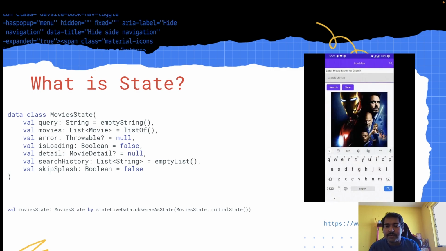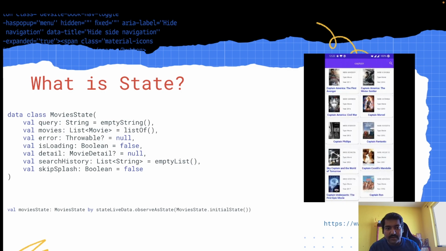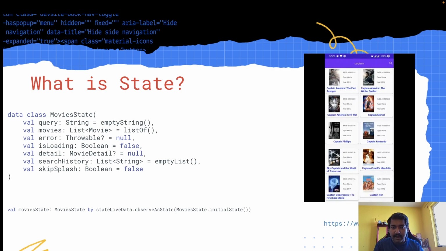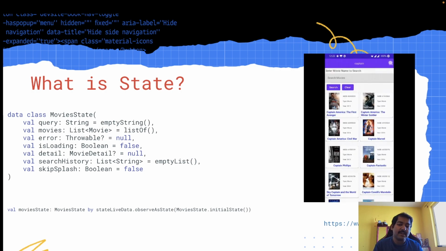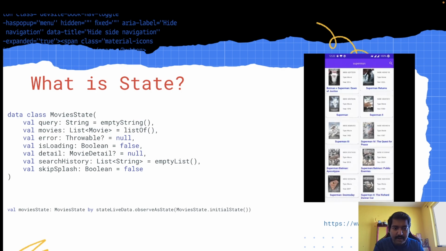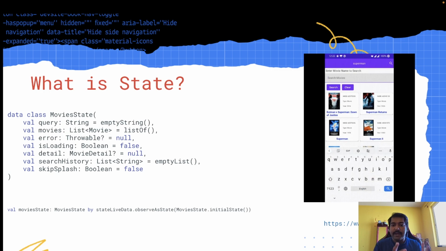And then there is something called screen state. So here, whatever you see, that we are searching, something is loading, and some list is shown. When you click a list item, detail is shown. All of these are screen state. So whenever loading happens, that's a screen state, right? Here I have a single screen. It's not divided into multiple screens in this example. So whether detail is showing or not, or whether the list is showing or not, it's maintained in a single state.